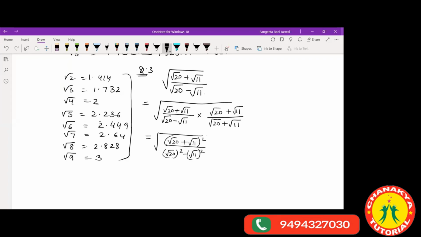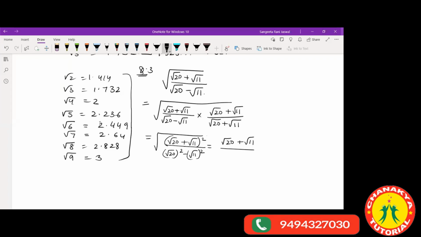Now there is a root over all of this, so the square is removed when we have the square inside the root. So it becomes just root 20 plus root 11. I hope you have understood this, children.